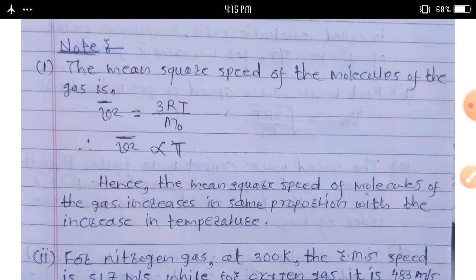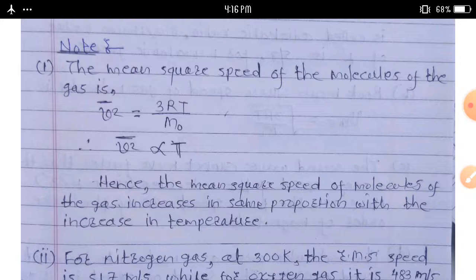Some question asked here: what will happen to the mean square speed of the molecule of a gas if the temperature of the gas increases? The mean square speed of the molecule of a gas, we can write, v square bar is equal to thrice RT upon M0.